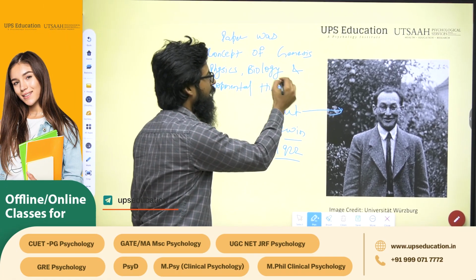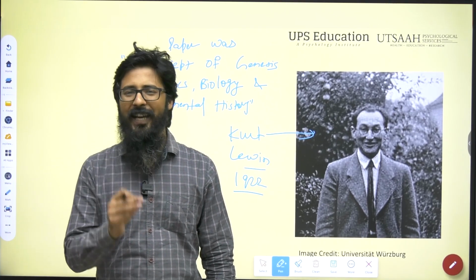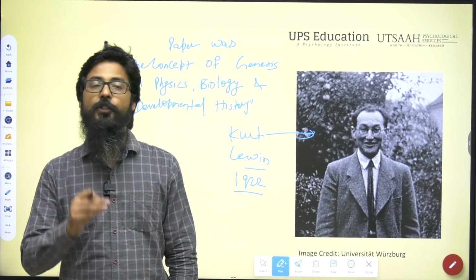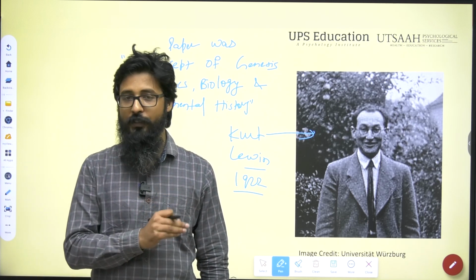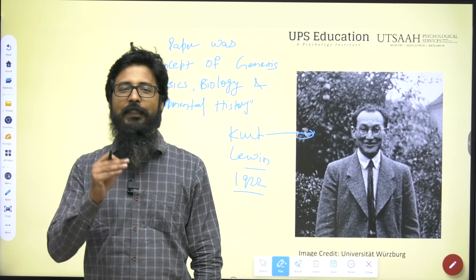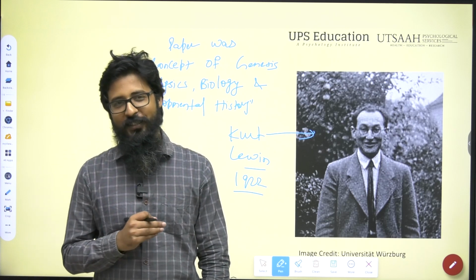So what I am mentioning, right, gen identity that we are going to talk about, gen identity is presented by Kurt Lewin in 1922 in the paper, and the name of that particular paper was The Concept of Genesis in Physics, Biology and Developmental History. This paper is the foundation of various theories in psychology and in the development of the concept of gen identity, right?